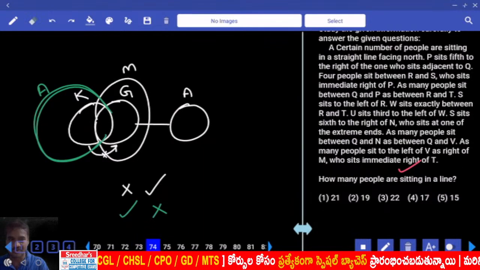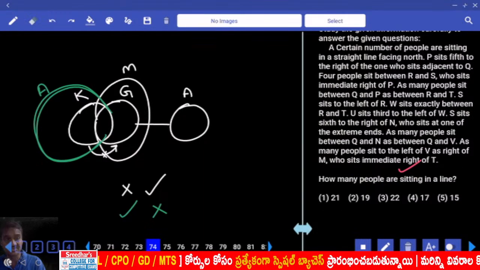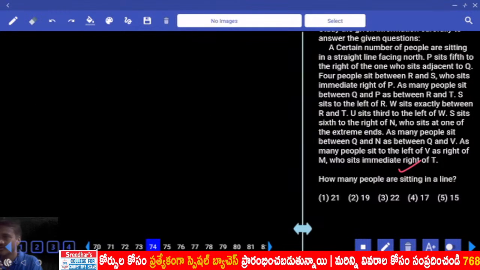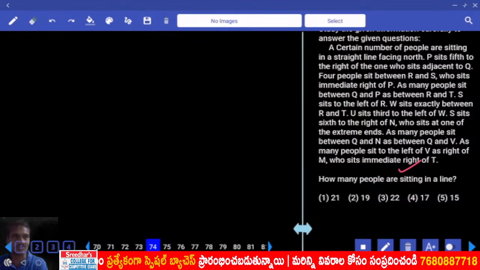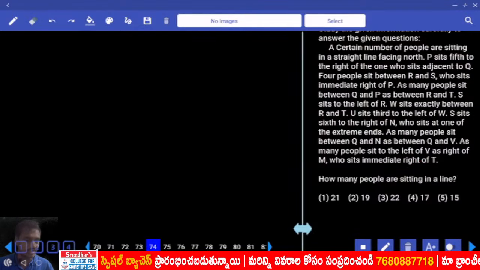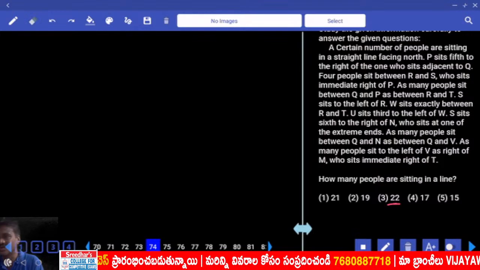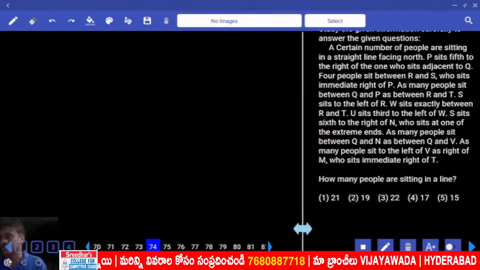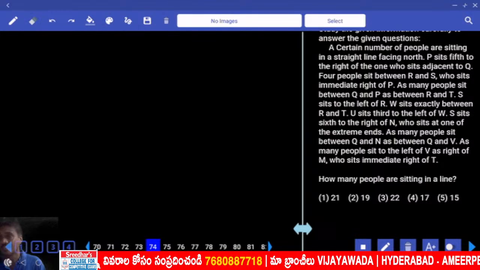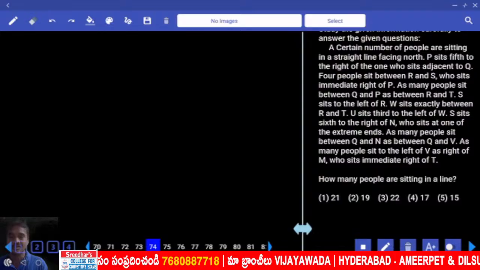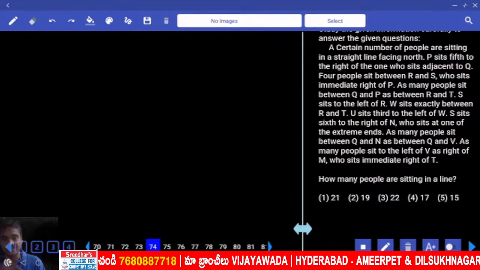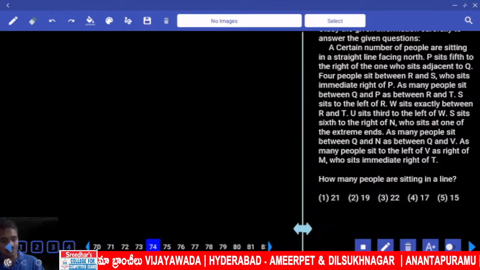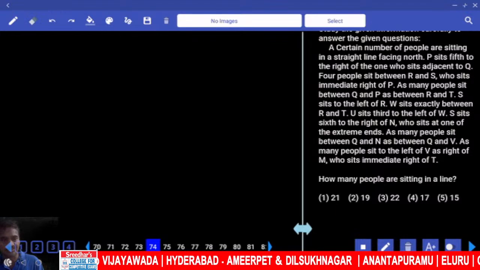Then 74 onwards. A certain number of persons are sitting in a circle. First or the second priority? First priority. All persons are facing the center and the number is only one number, that is more than 20. Isn't it? Hence there is every chance of it. That too, we left one of the sets under the second priority. If we have done that same set, it should be kept in the second priority. Then we cannot leave more than 2 sets under the second priority.